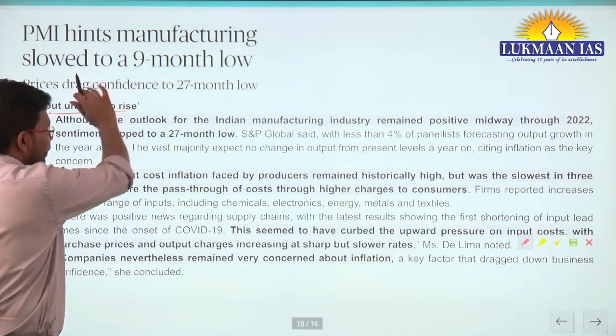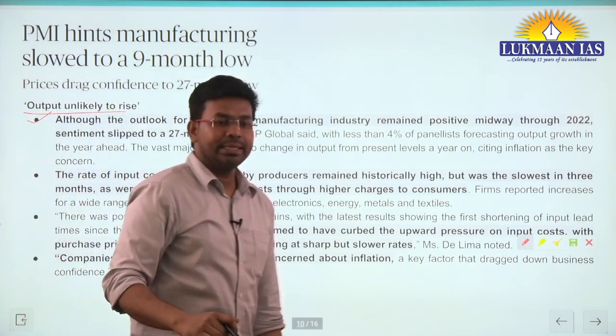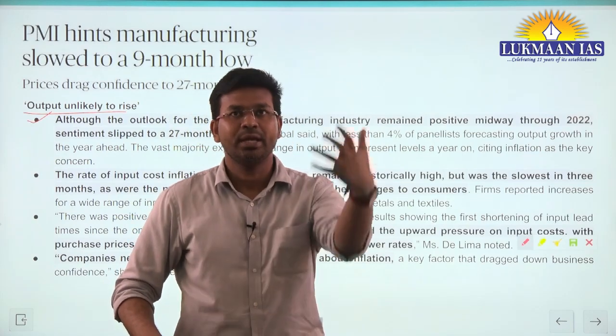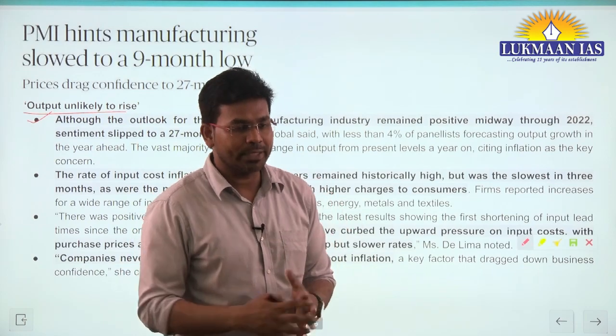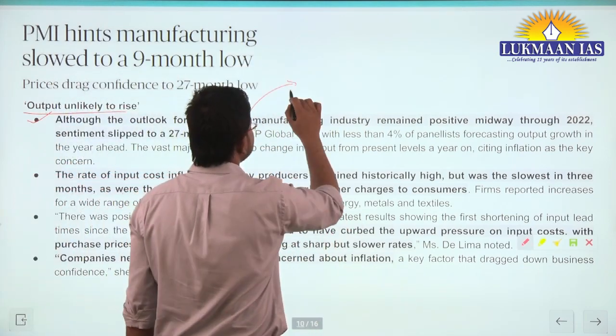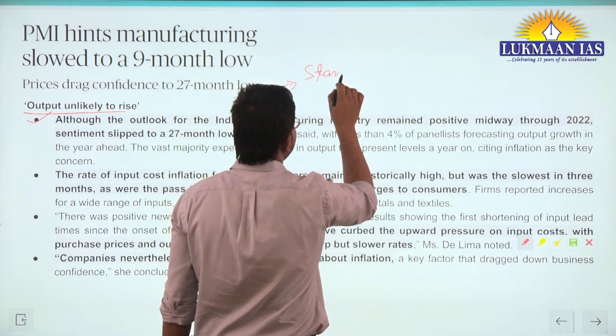There are multiple agencies around the world that keep on releasing different data and different reports, and they forecast different economies around the world. If we talk about S&P, S&P stands for Standard and Poor's.